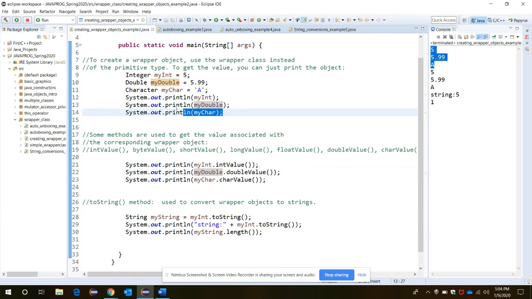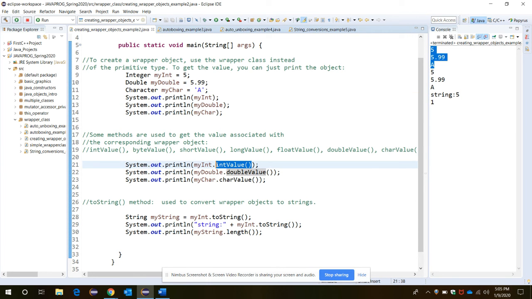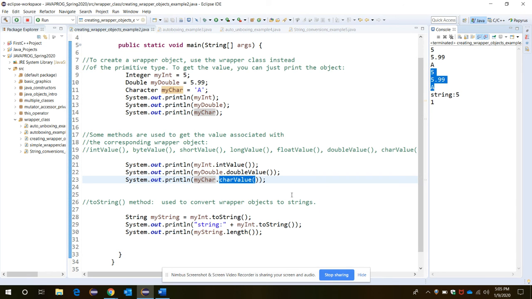Suppose you are not using the variable name itself to print the values 5, 5.99 and a. In another way, you can use the methods to retrieve their value. You just use the variable name and the respective function name, and it should print the same thing, just printing the value.